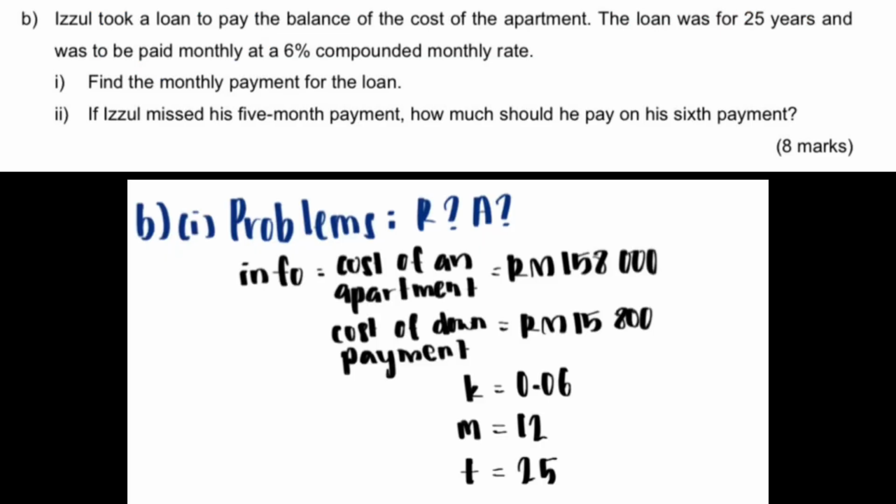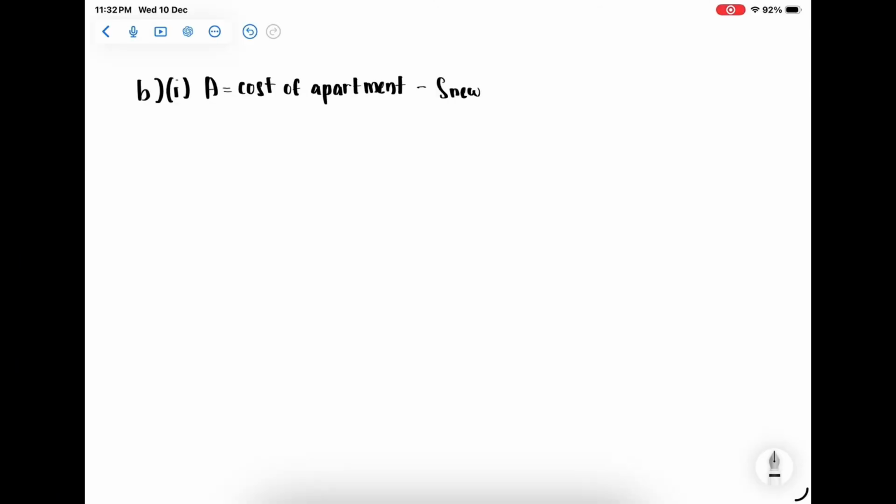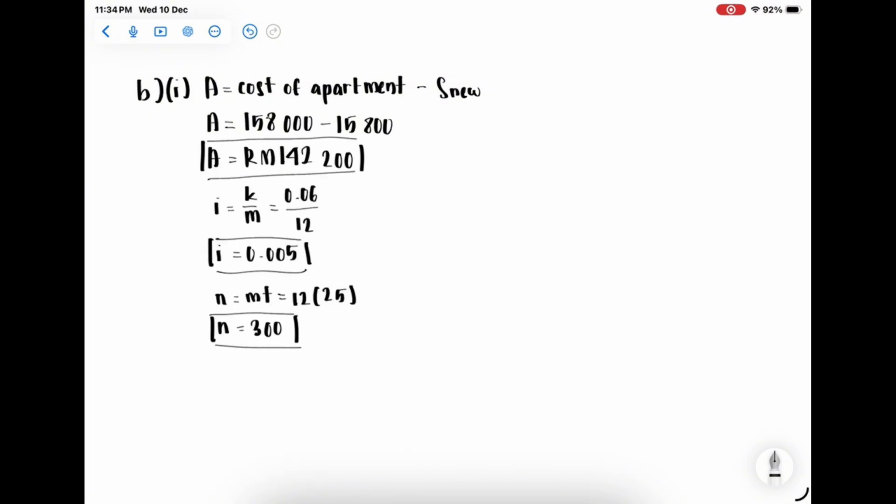Question 2b. Izul took a loan to pay the balance of the cost of the apartment. The loan was for 25 years and was to be paid monthly at a 6% compounded monthly rate. B1, find the monthly payment for the loan. First, we need to find A. So, A equals cost of the apartment minus S new. And the answer is RM142,200. i equals 0.005 and n equals 300.